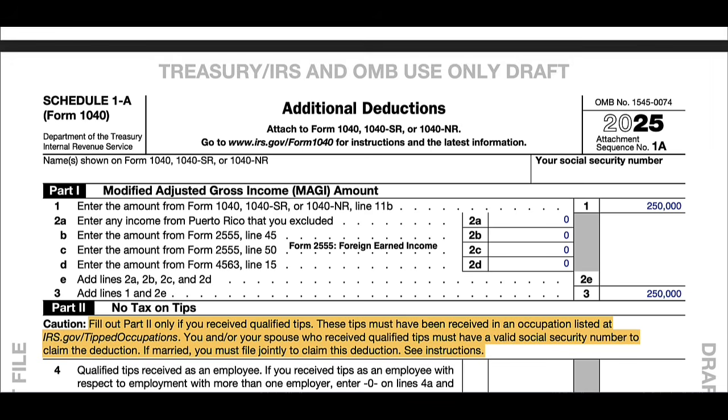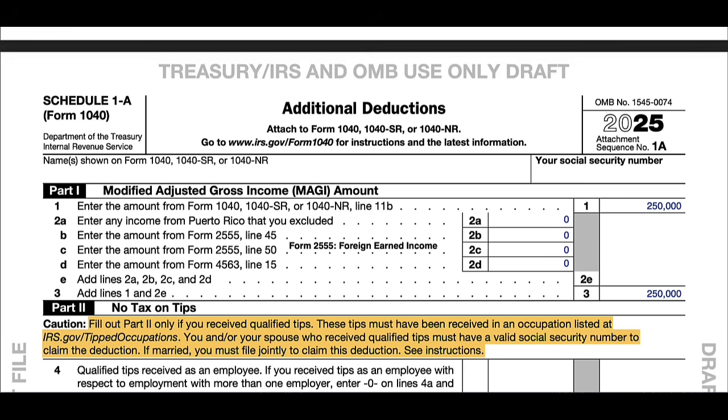The other, line 50 from Form 2555, represents any housing costs that you incurred while you were living or working overseas that the IRS allows you to exclude or deduct when you're calculating your foreign earned income exclusion. This also gets added back to calculate your modified adjusted gross income. Line 2D from Form 4563, this is if you live and work abroad in certain U.S. territories, Congress allows you to exclude income from your U.S.